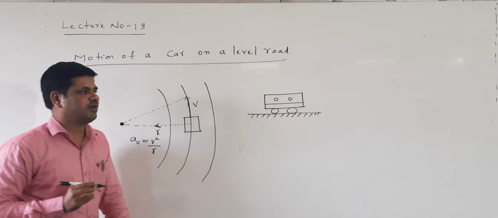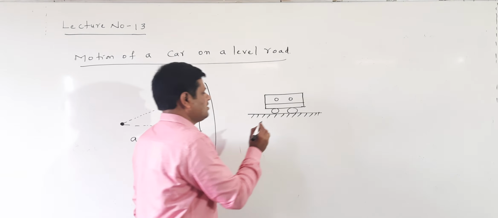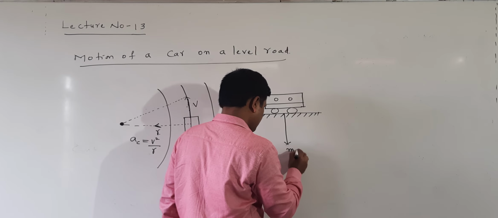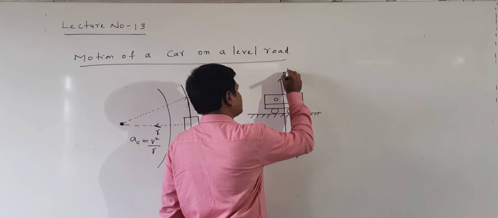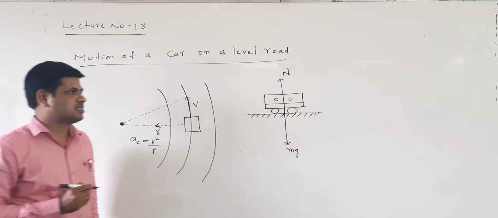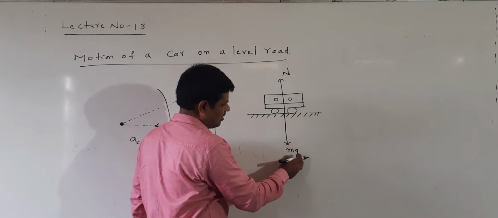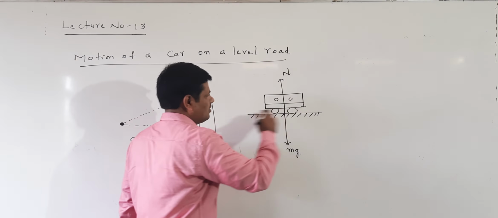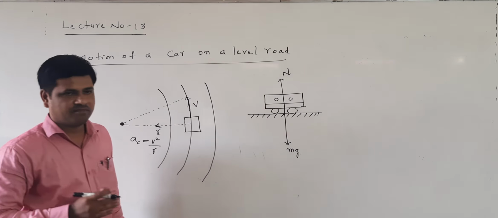On this car the weight mg is acting in the downward direction, towards the center of the earth, and the normal reaction is acting in the upward direction. We already know that. The road provides the normal reaction.